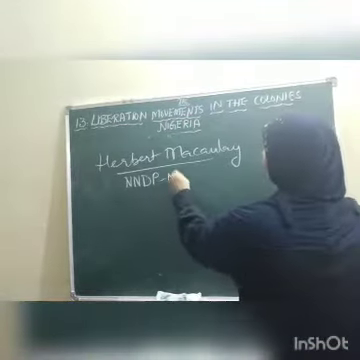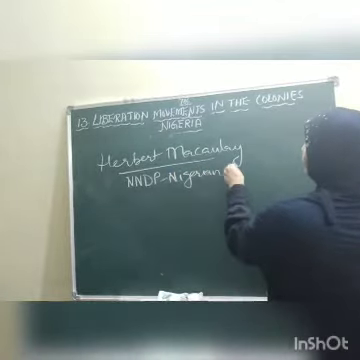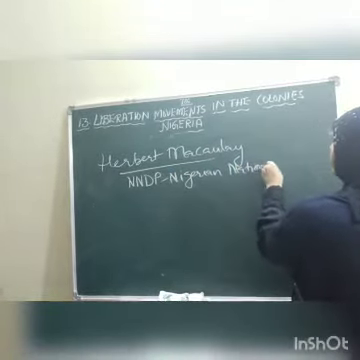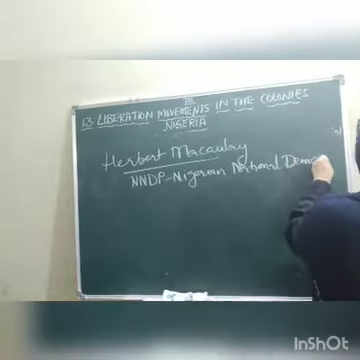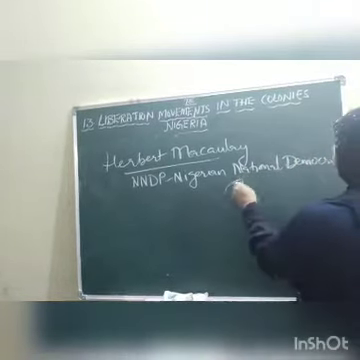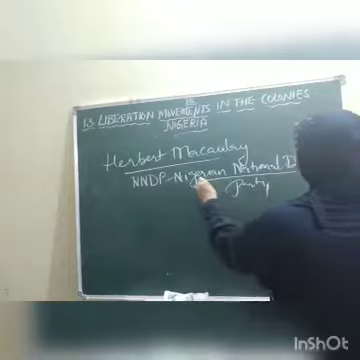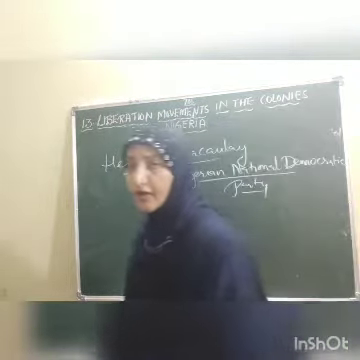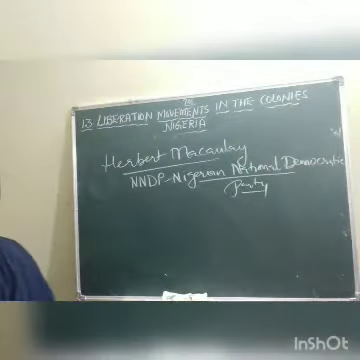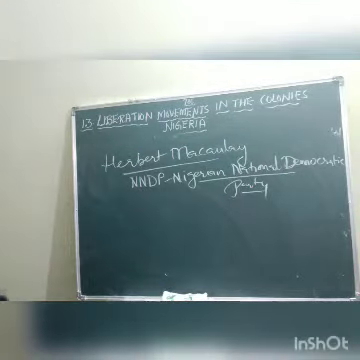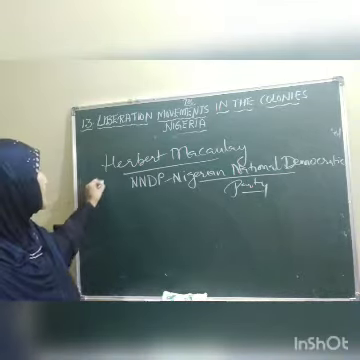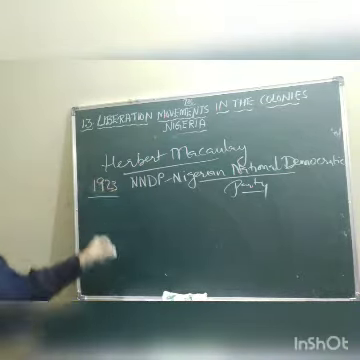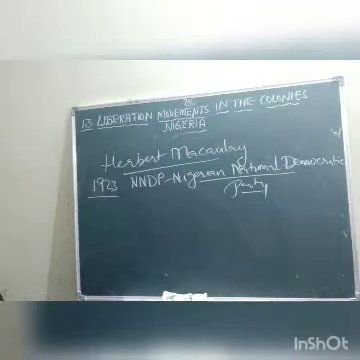Nigerian National Democratic Party. See, children, one of the British person only, he established one party in Nigeria by the name NNDP. The name of the party, Nigerian National Democratic Party, was established in the year 1923.